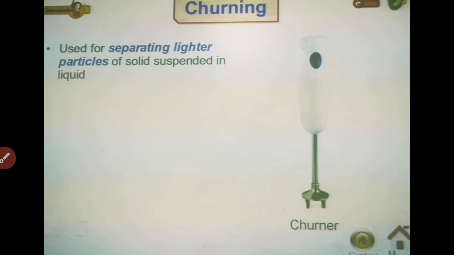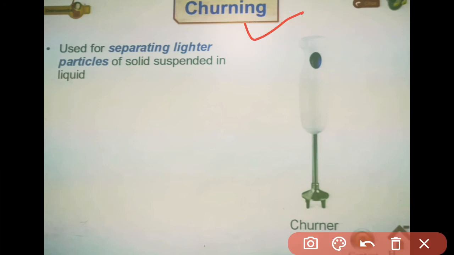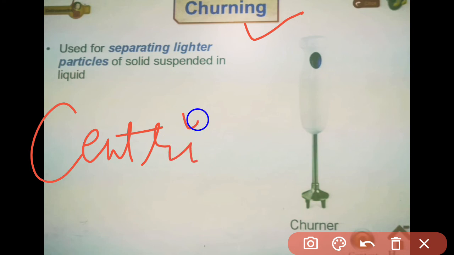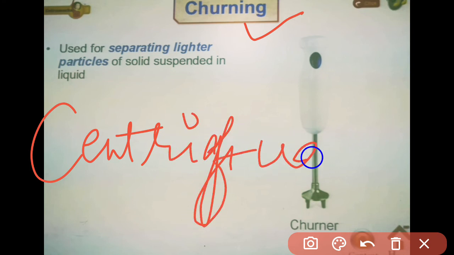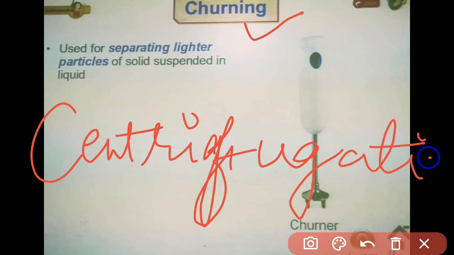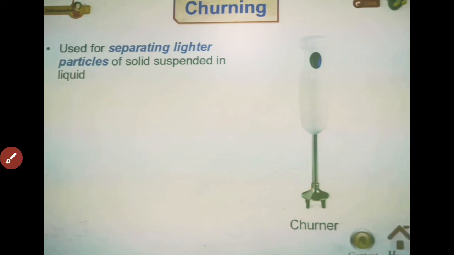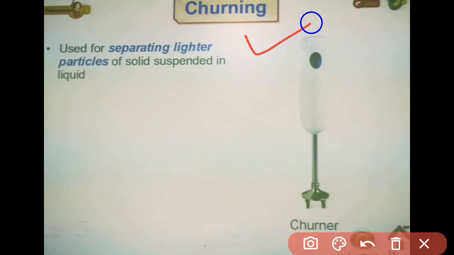As we studied evaporation and condensation, behind the process of churning also there is a specific process, and that is called centrifugation. This is the process which completes the method of churning.